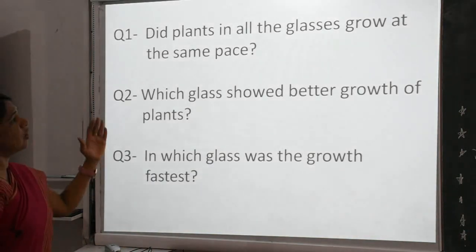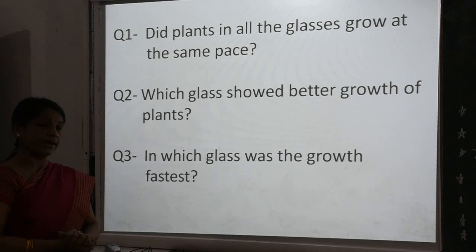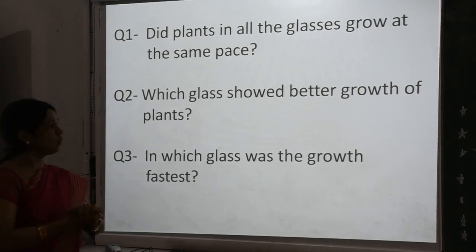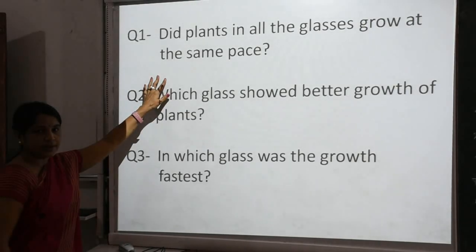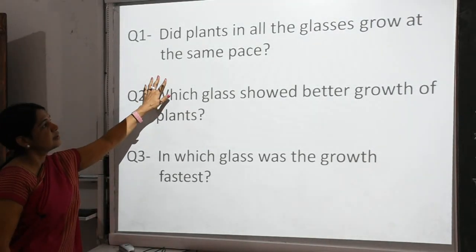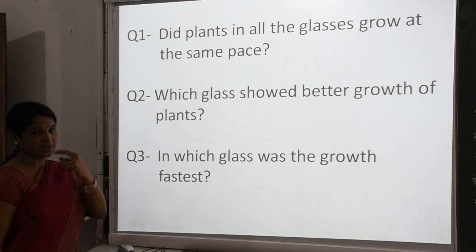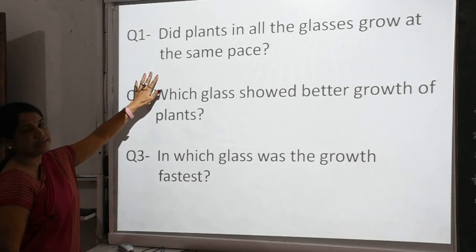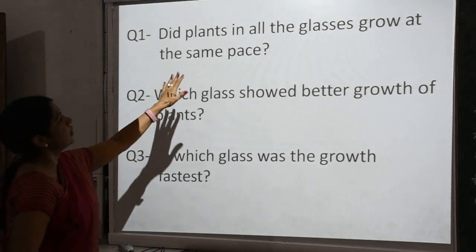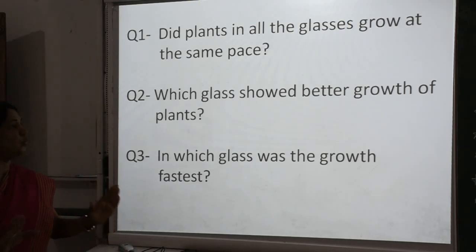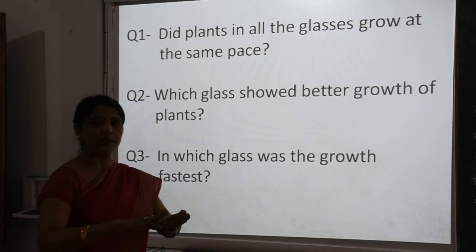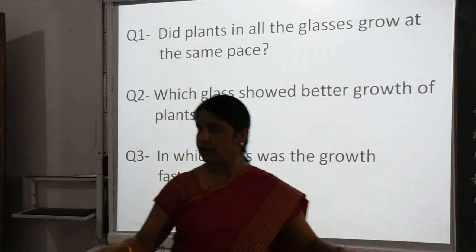Did plants in all the glasses grow at the same pace? First question. Children, definitely you are thinking, what is your answer? Yes, the answer is no. All the glasses did not grow the same. No yield, they did not grow properly one by one.